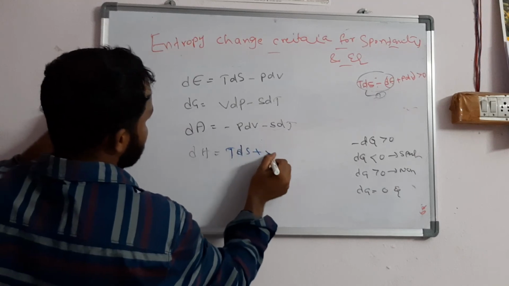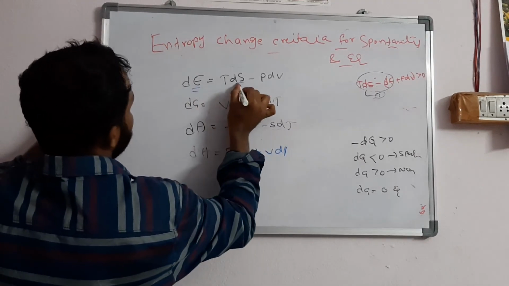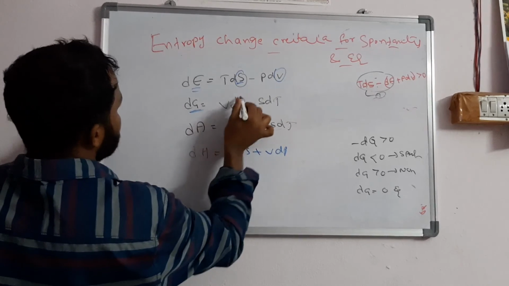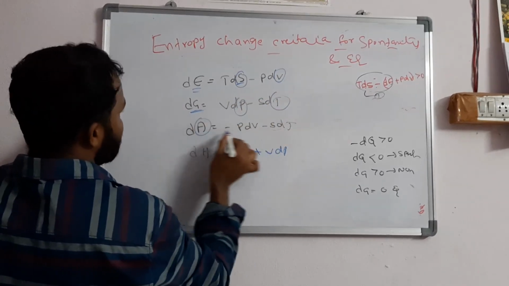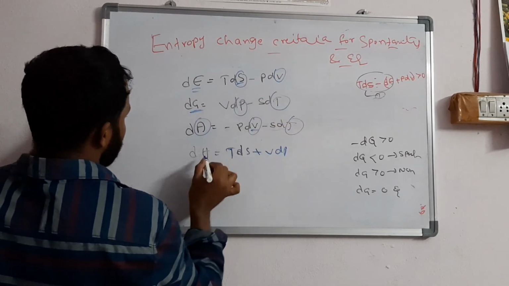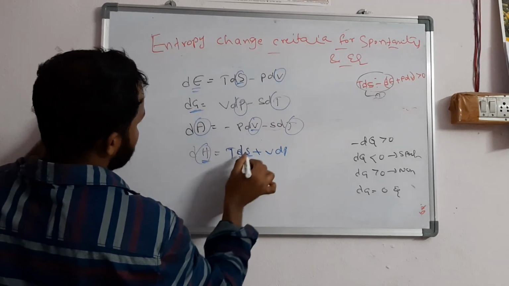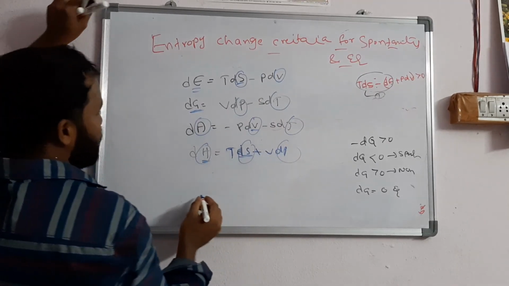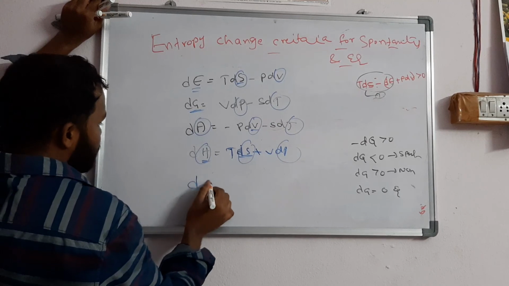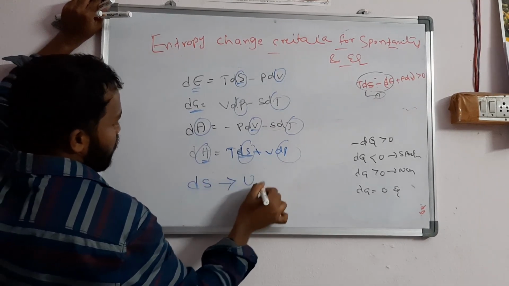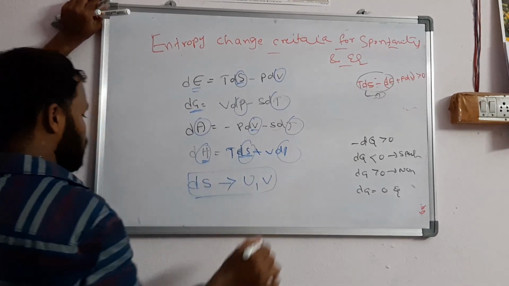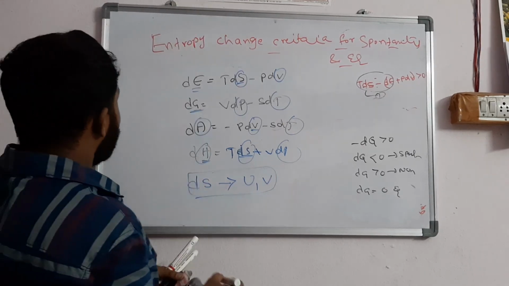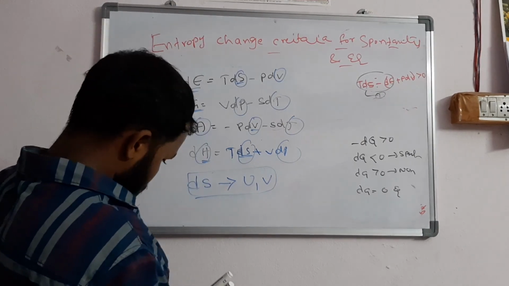If you want E, then S comma V are constants. If you want G, P comma T are constants. If you want A, T comma V are constants. If you want H, that is dH, S comma P are constants. The remaining is entropy, dS, where U and V are constants. You need to remember it like this.